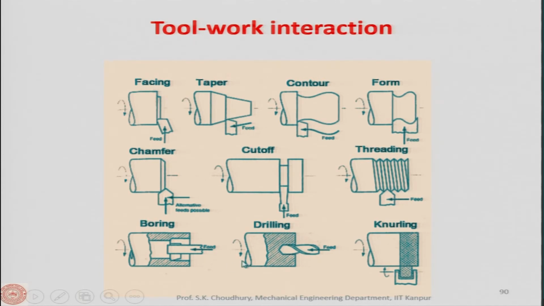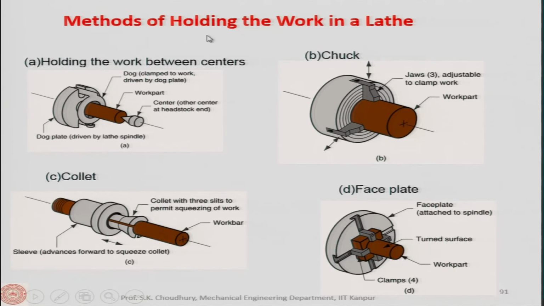Here you can see the methods of holding the workpiece in a lathe. This is holding between the centers. This also we will demonstrate later. This is the center in the tailstock, and this is the other side which is held on another center in the headstock, and the rotation is given by a dog carrier. Here is the dog plate, and this is called the dog and the dog carrier.